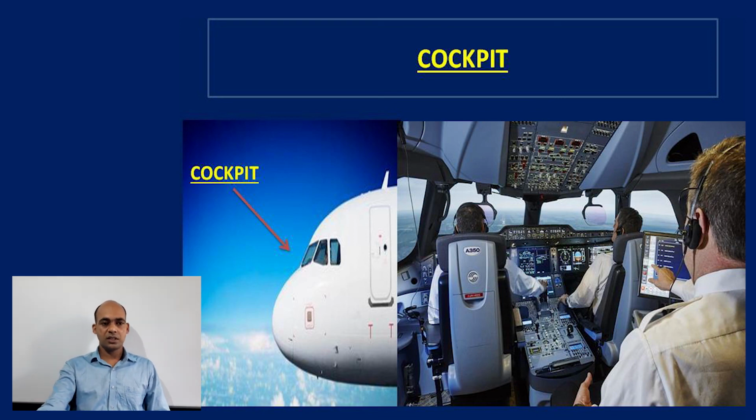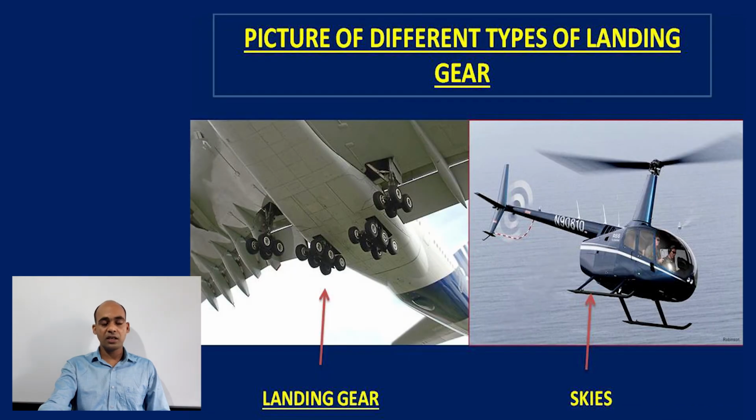We can also distinguish aircraft by seeing the landing gear. There are different types of landing gear. Here some pictures are given. This type of picture is called a bogie undercarriage. What is a bogie undercarriage? In a single landing gear, more than 2 wheels are fitted. This type of landing gear is called a bogie landing gear. Obviously, bogie landing gear is given to the largest cargo or transport aircraft. It cannot be given to a small type of aircraft. So we can say this aircraft is a transport or cargo aircraft that is larger in shape, by seeing its landing gear.